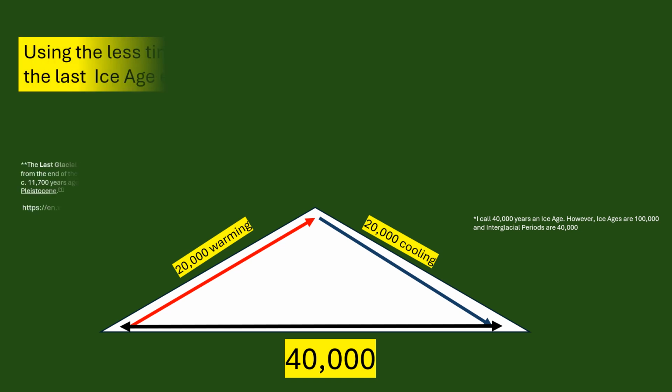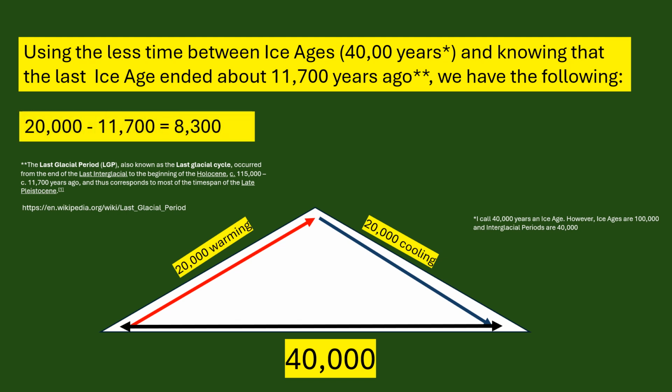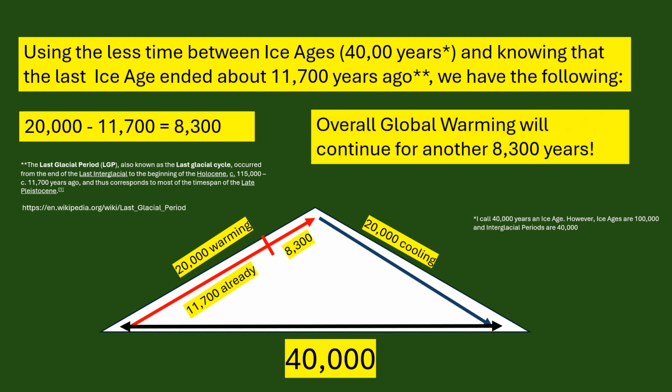Okay, using the lesser time between ice ages, 40,000 years, and knowing that the last ice age ended about 11,700 years ago, we have the following. 20,000 years of global warming minus 11,700 that's already happened. That means we have another 8,300 years to go. In other words, overall global warming will continue for another 8,300 years.